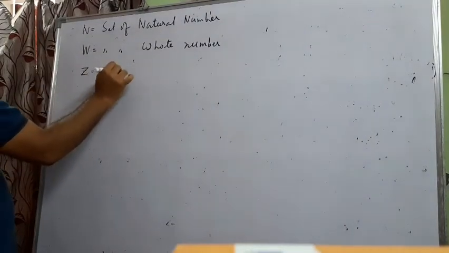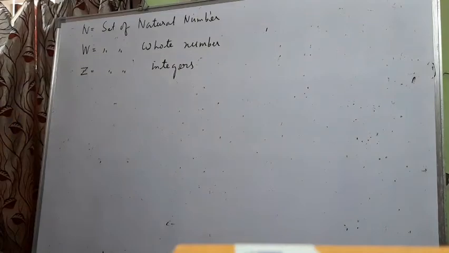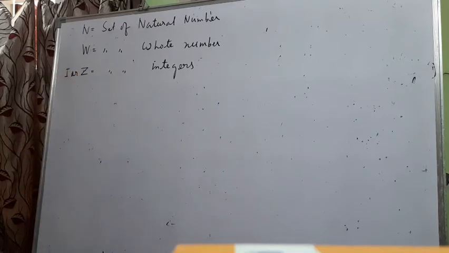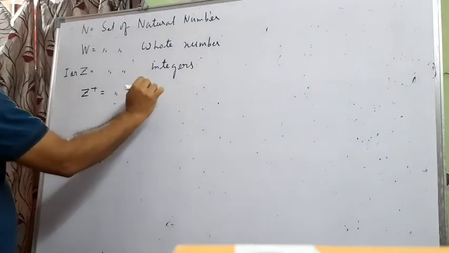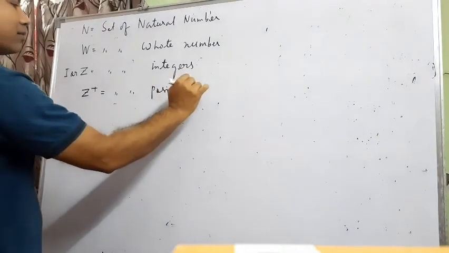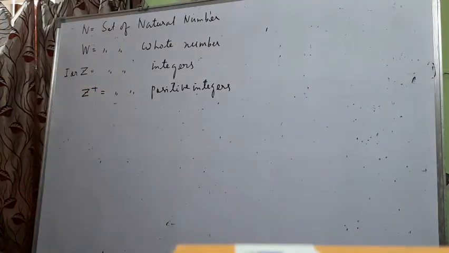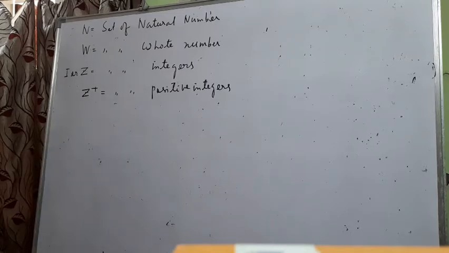The set of integers is denoted by Z, or sometimes I for integers is also used. Natural and whole numbers are not negative, but integers can be positive or negative. If you specifically want to represent positive integers, you write a plus sign, Z plus. If I use a minus sign, it will be the set of negative integers.